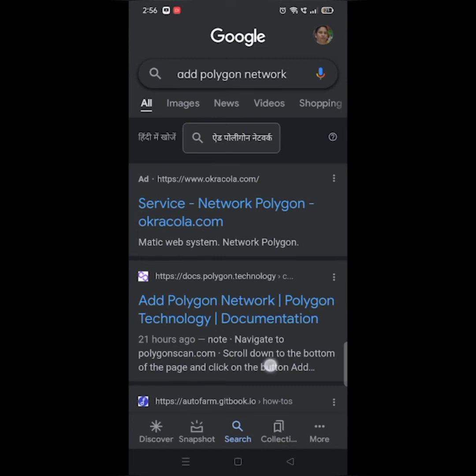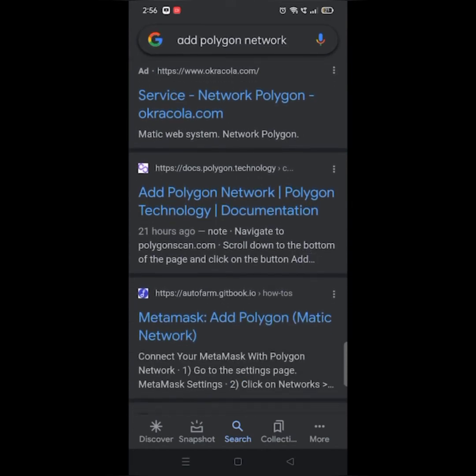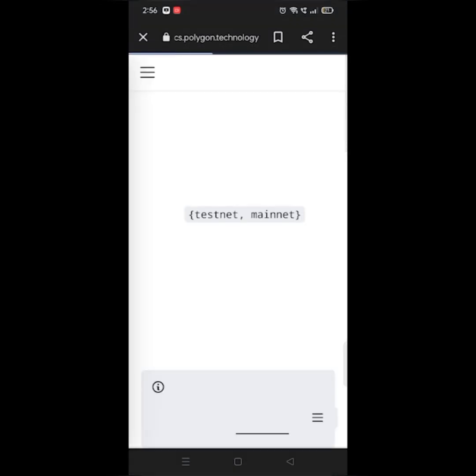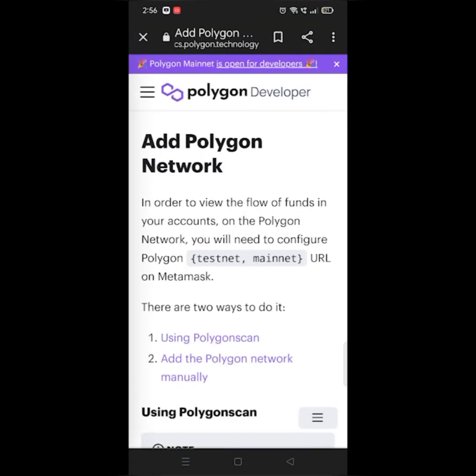It is official documentation of Polygon team. I will also give the link of this documentation in description so you can also follow from there.